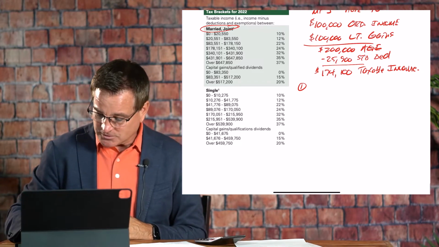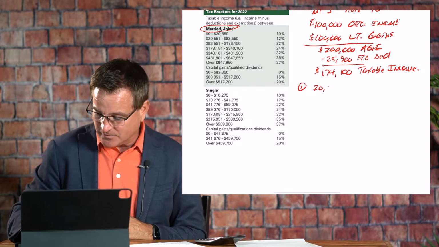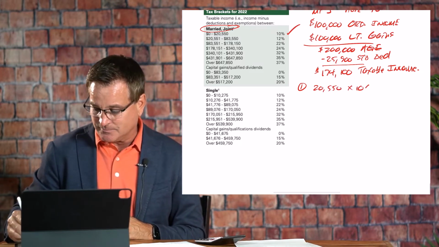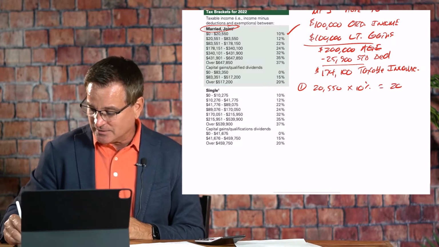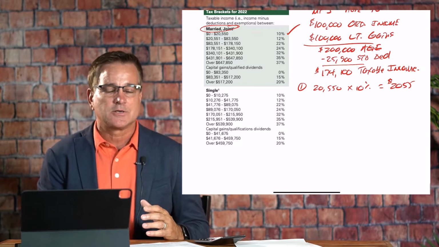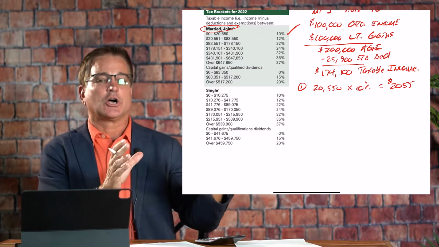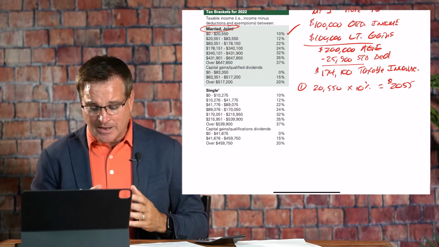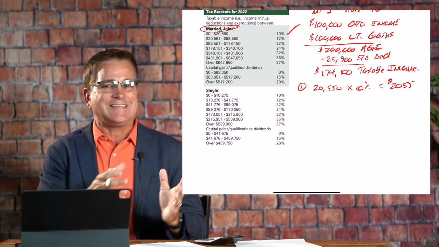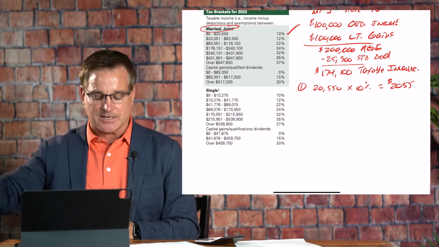So our first $20,550, we can see that right here, is taxed at 10%. So we have $2,055 in taxes on the first tax bracket chunk of money, if you will. Now, we still have some money left over that's going to go into the next highest tax bracket.